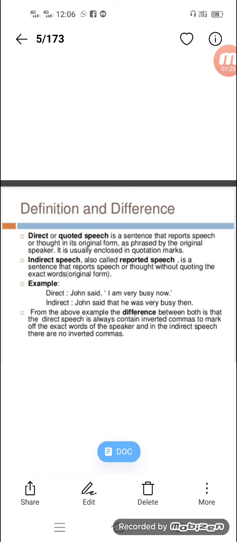If you see indirect speech, John said that he was very busy then. Here we say what John says by changing the words of the sentence and without changing the meaning of the sentence. This is called direct and indirect speech.